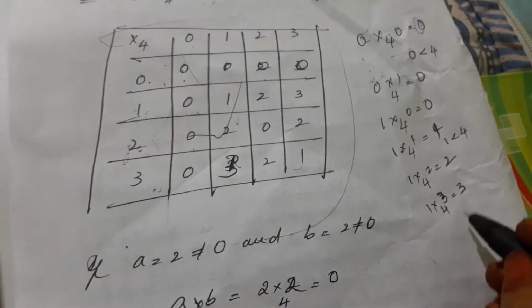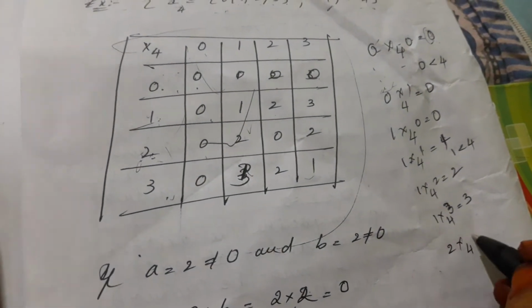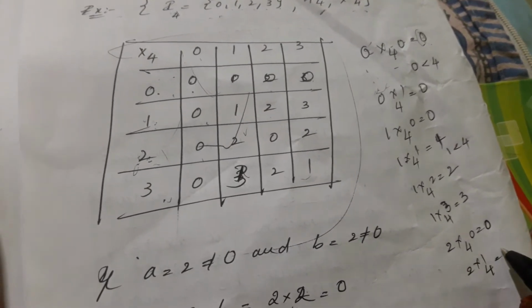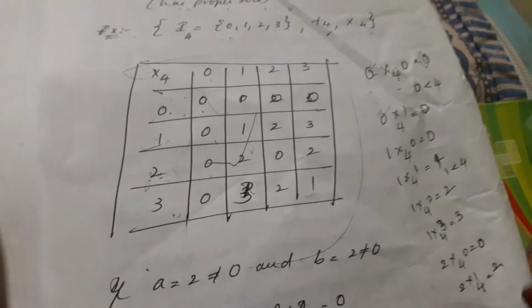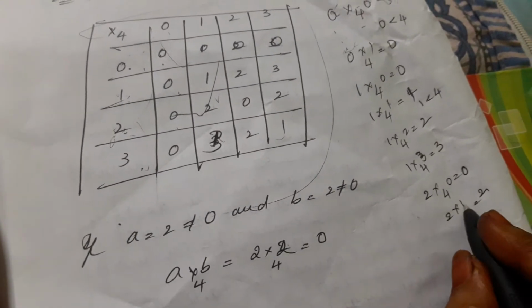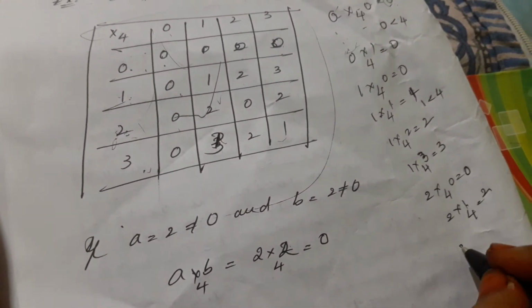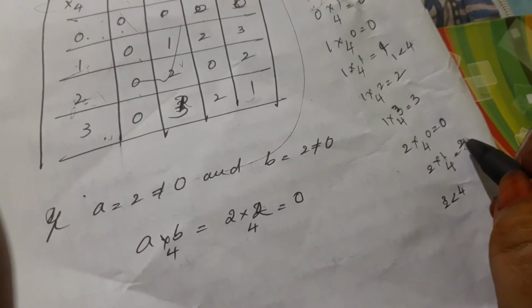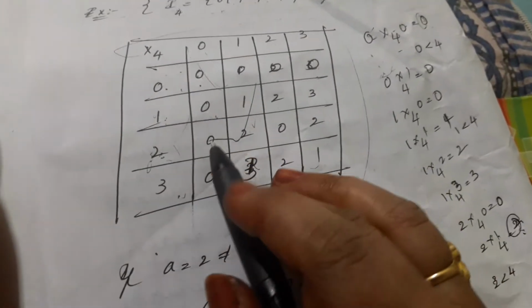2 multiplication modulo 4, 0 is equal to 0. 2 multiplication modulo 4, 1 is equal to 2; 2 ones are 2, and 2 is less than 4, that's why it will become 2. Okay.